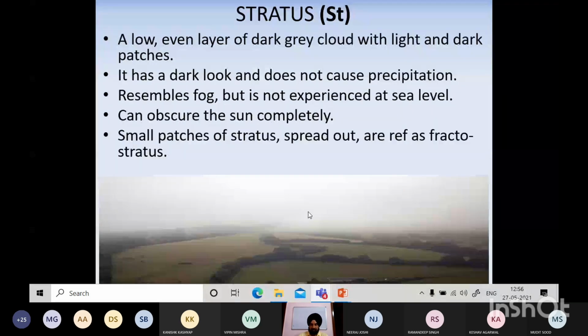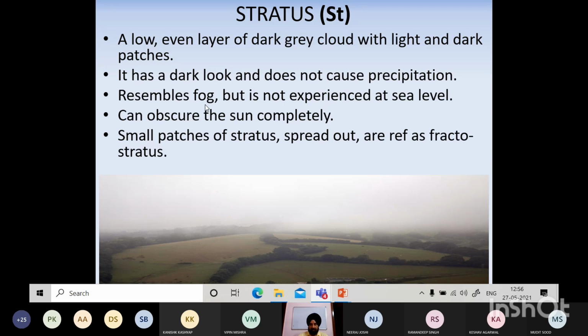Stratus cloud, this is again low clouds. Now we have come to the low clouds near the ground level. ये जो clouds हैं आपकी visibility को भी affect करेंगे. Low even layer dark grey with light and dark patches, dark look and does not cause precipitation. So ये जो है इस like a अगर land पे आएगा तो we call it a fog. थोड़ा higher up the land we call it a clouds.